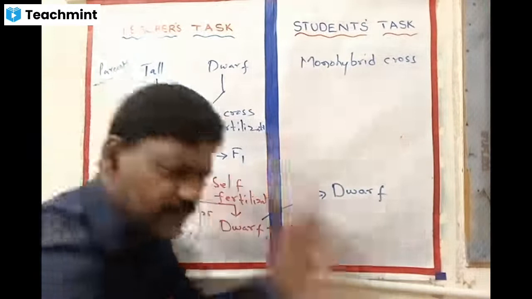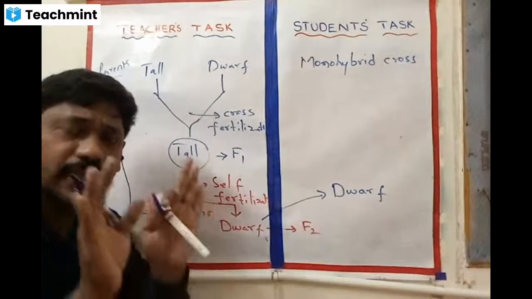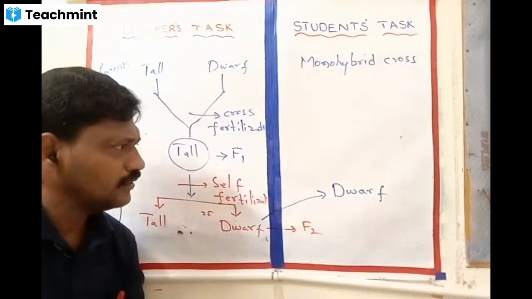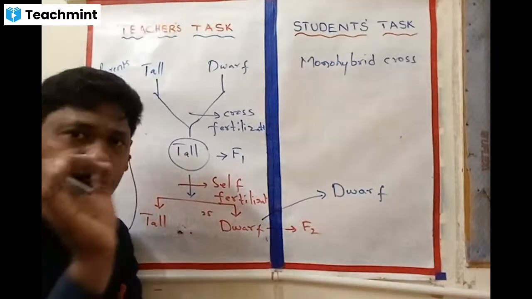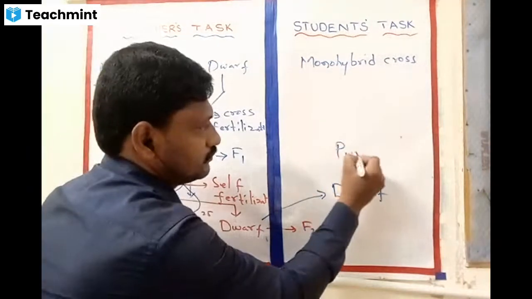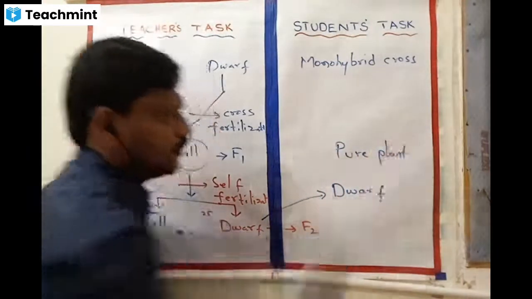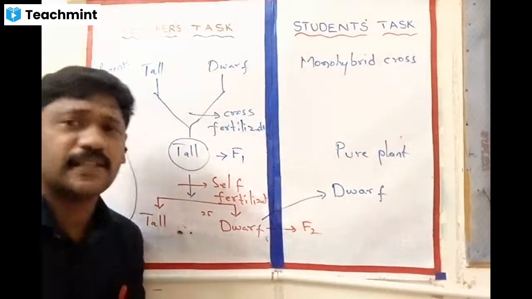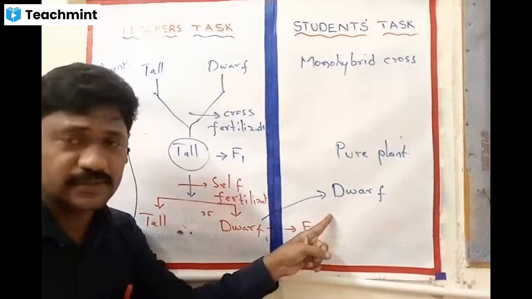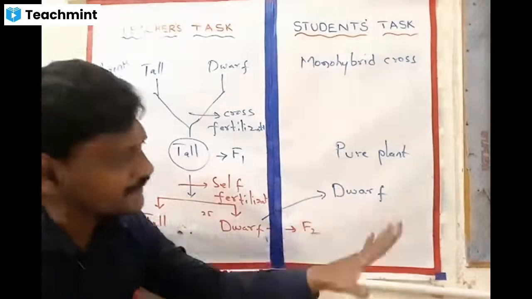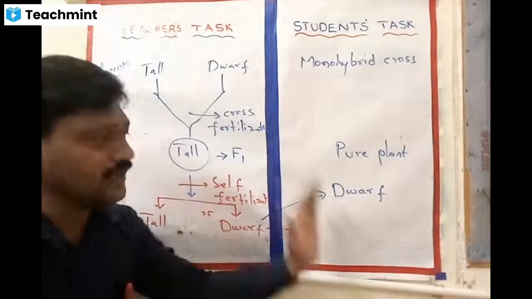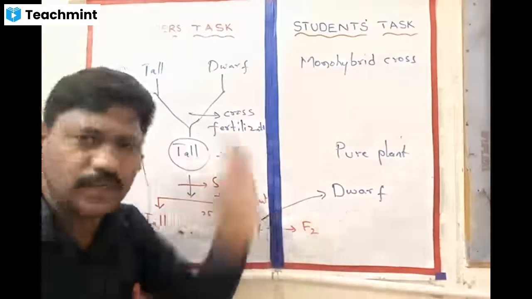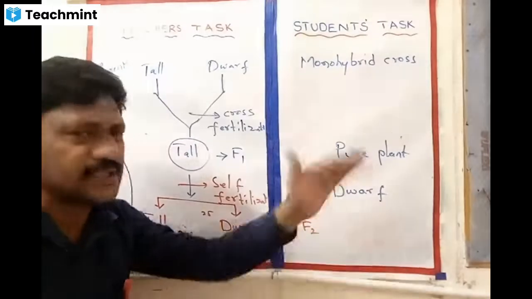Then F3, F4, F5, F6, however many I produce, they are producing only dwarf plants, right? Then I could call them pure plants. Pure plant means after many repeated self fertilizations, if it produces the same kind of trait, the same kind of expression, then we can call them pure. It may be dwarf, tall, whatever it may be. Pure means without any changes.